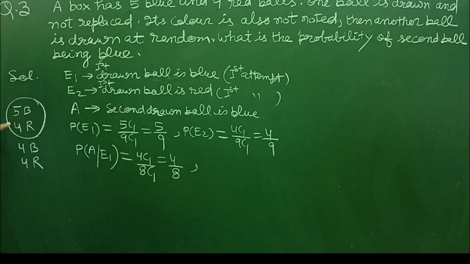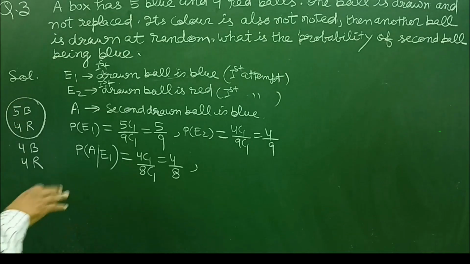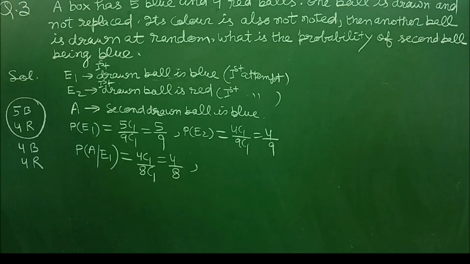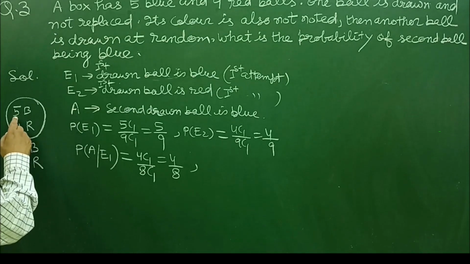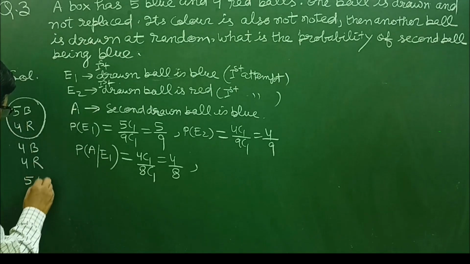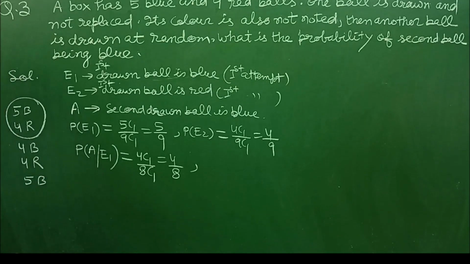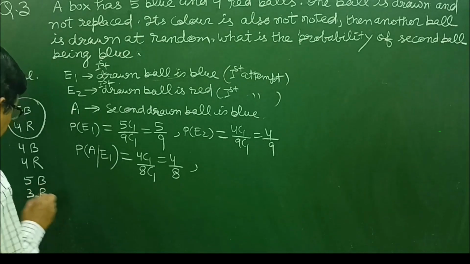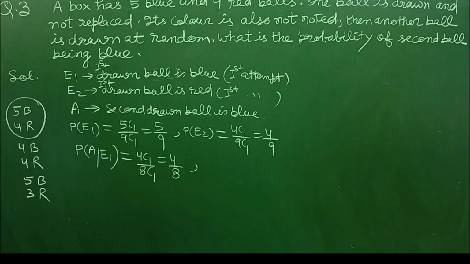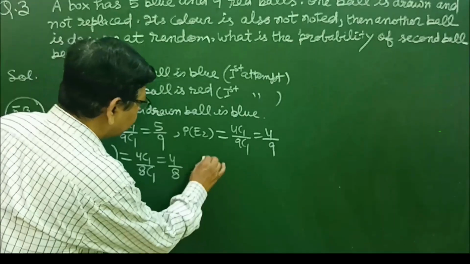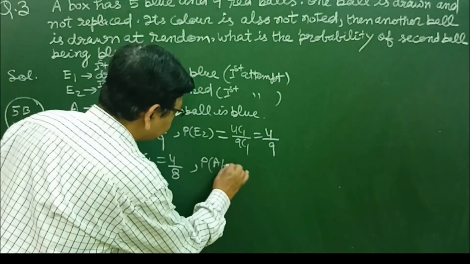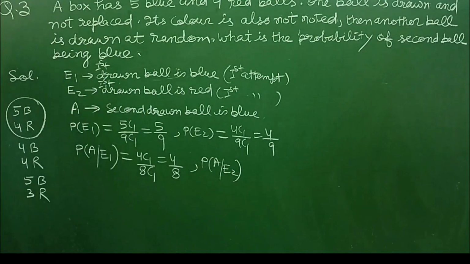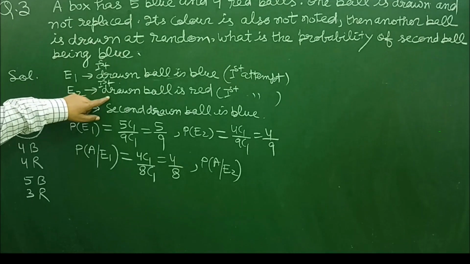Now if the first selected ball is red, in that case there will be 5 blue balls and 3 red balls in the bag. Now the probability of A given E2, that is, if the first drawn ball is red.